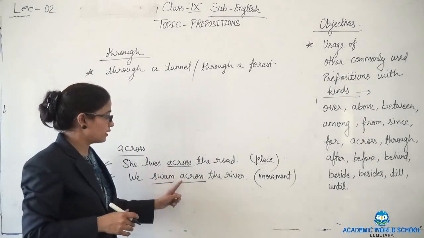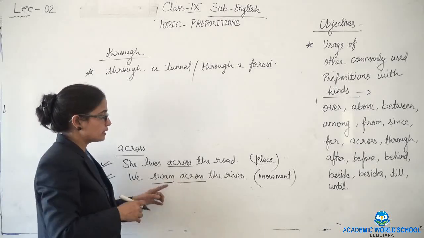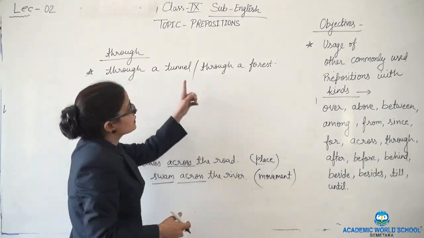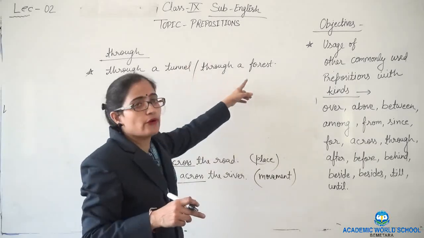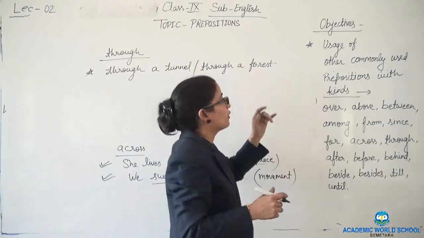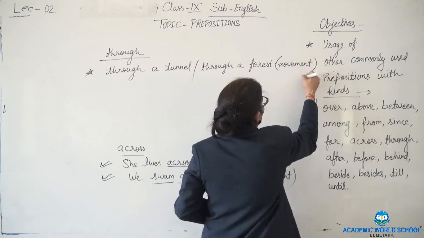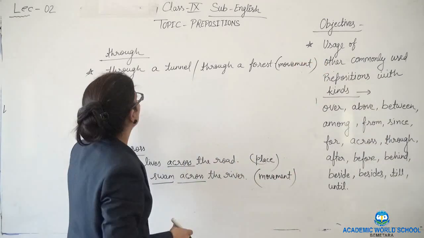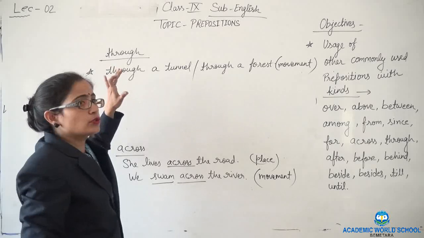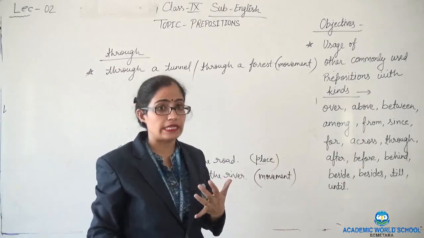So that will be here again movement is happening, but here this is open place, but this is closed place, tunnel and forest. So this will also use for movement, but in a closed area. Sometimes it will tell us about the means or agency also.